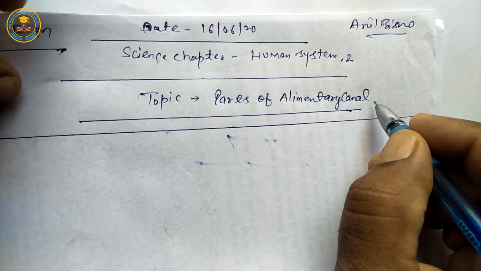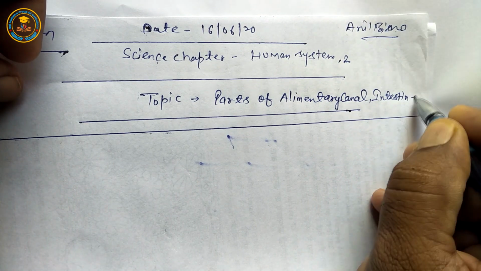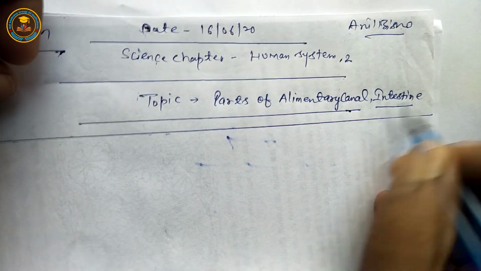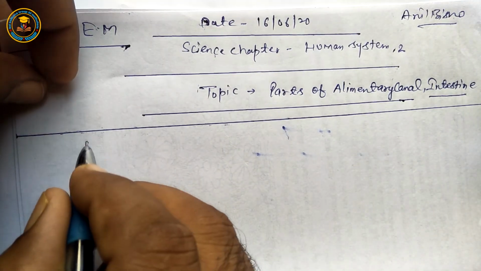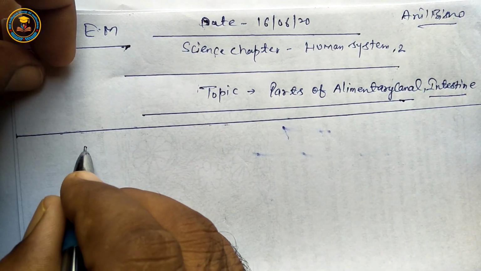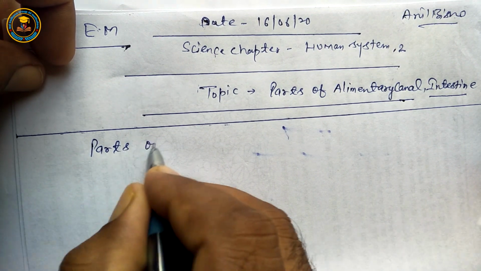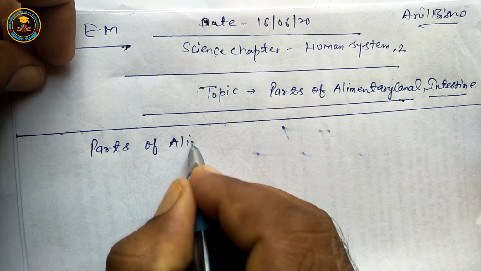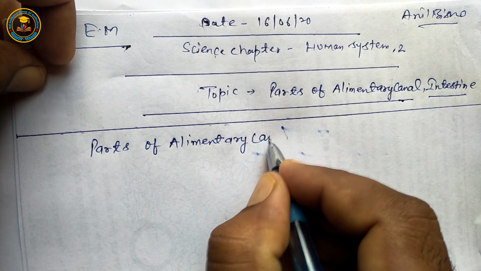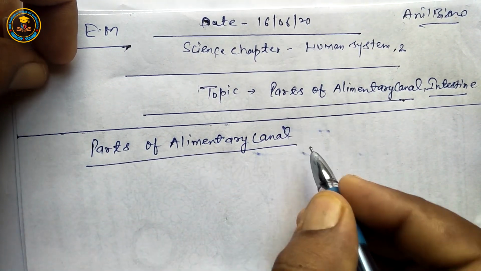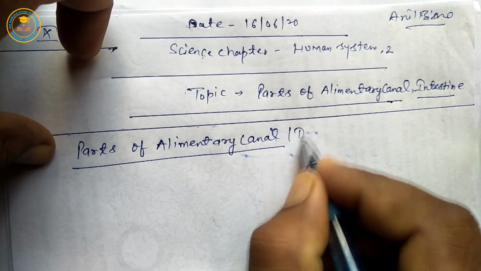Today's part is intestine. Once again, today's topic is parts of alimentary canal and the part is intestine.